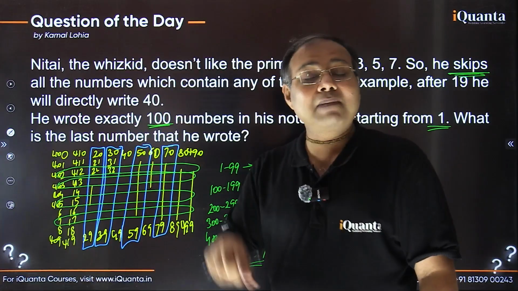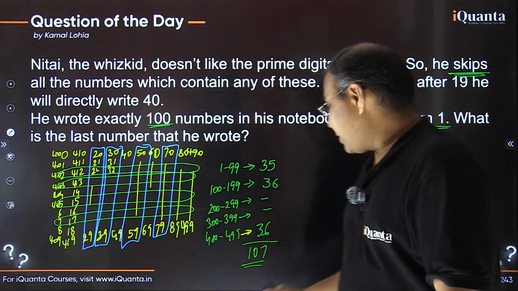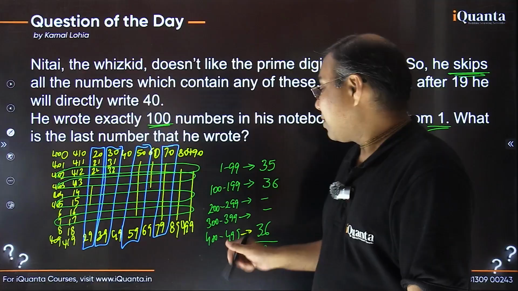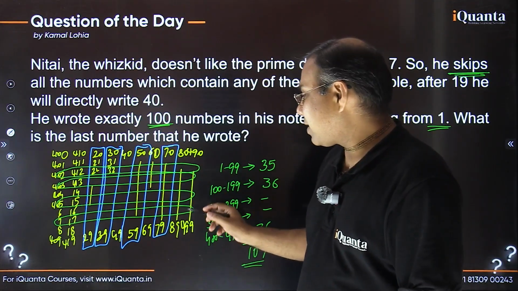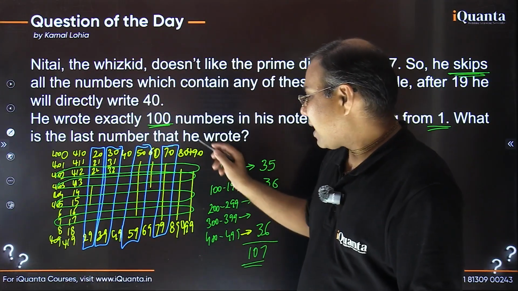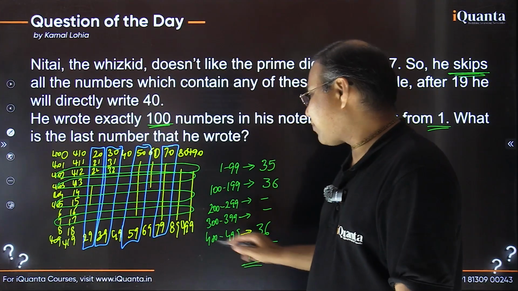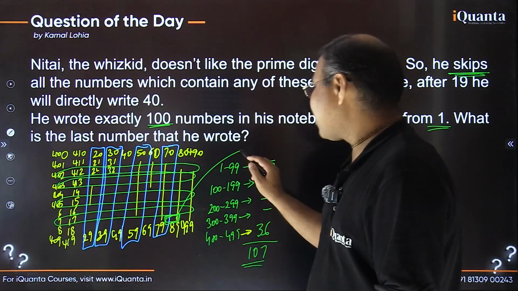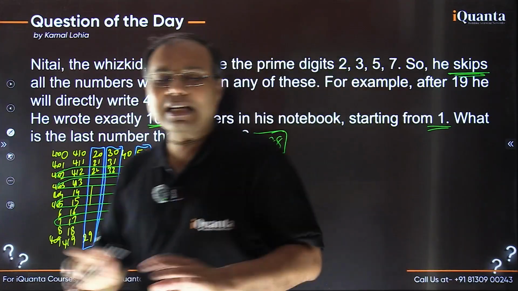That means the 100th number which we are looking for, we can just count in the reverse order. So I need to skip 7 numbers and the 8th number from the end will be my actual number. In this column there are 6 numbers. So 499, then 498, 497, 496, like that. So 6 numbers are skipped here. And then in this 80s column, 489 needs to be left. And before that, this number 488. So this will be our required answer. Are you getting that? That's how we can easily count that.